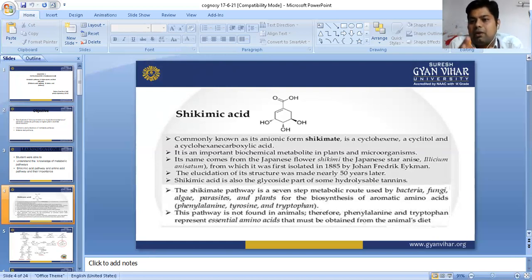The first step is malonyl coenzyme A and acetyl coenzyme A. Malonyl coenzyme A forms fatty acids, that is called lipids, and acetyl coenzyme A forms the steroidal isoterpenoid series.